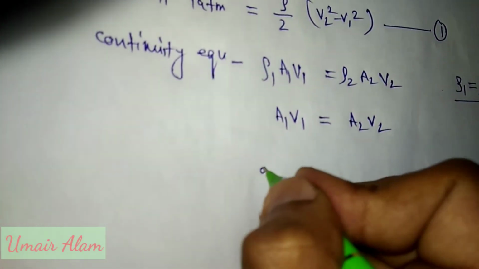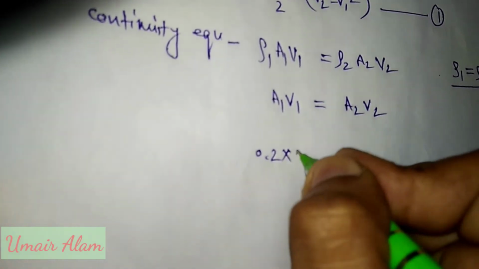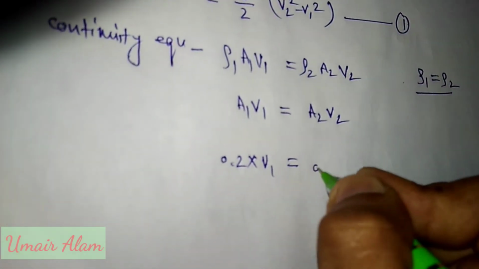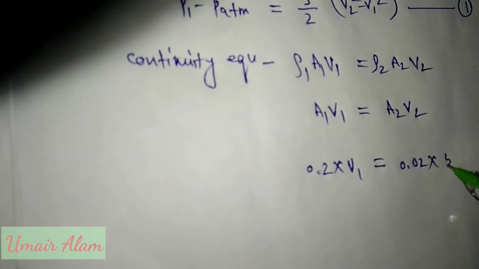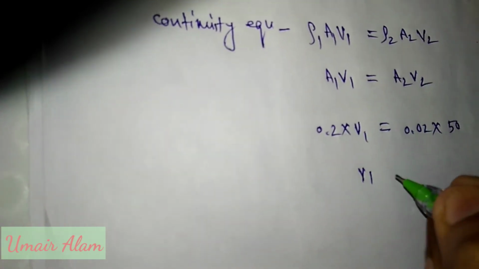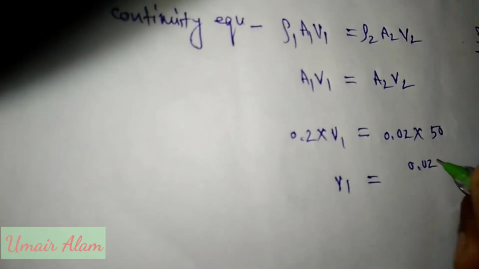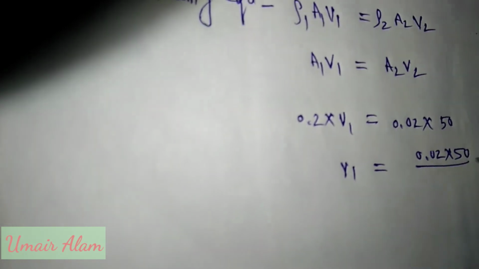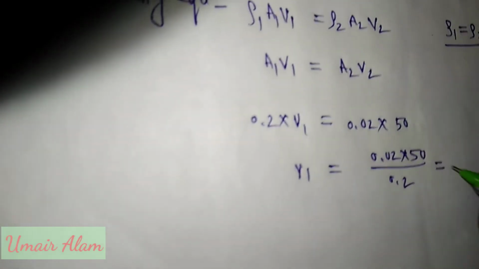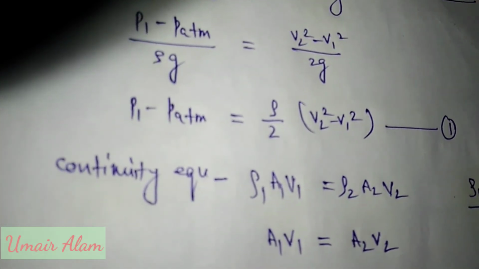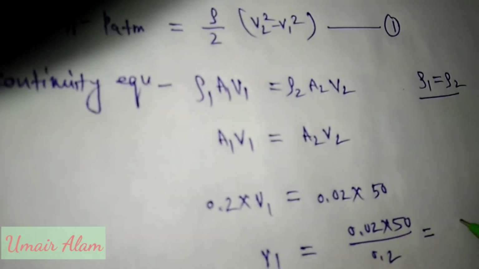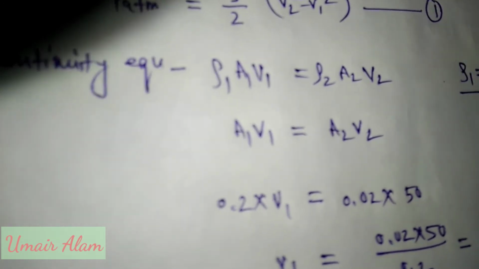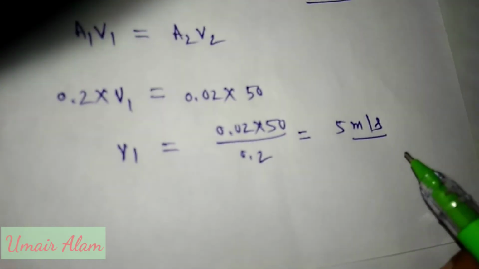A1 is given to us as 0.2 and we do not have V1. A2 is 0.02 and V2 is 50 meter per second. So V1 will be equal to 0.02 into 50 upon 0.2. When we calculate, this value becomes 5 meter per second. V1 is 5 meter per second.